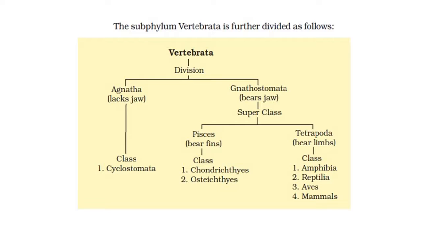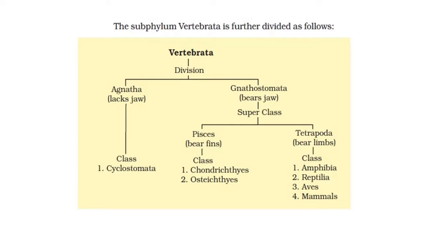Gnathostomata is divided into two superclasses. First is Pisces, which bear fins. You can say all fishes are included in this superclass Pisces of Gnathostomata. And the second superclass is Tetrapoda. Tetrapoda means they have 4 limbs. They bear limbs, but they have 2 paired limbs. It means one pair of forelimbs and one pair of hind limbs. So tetra, 4, they have 4 limbs or 2 pairs of limbs.